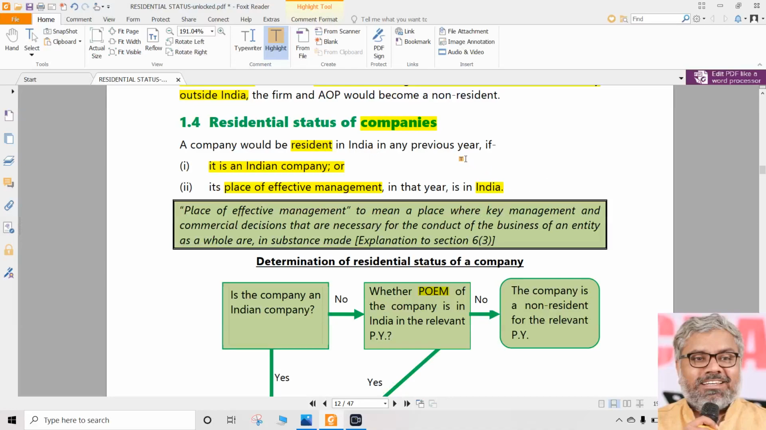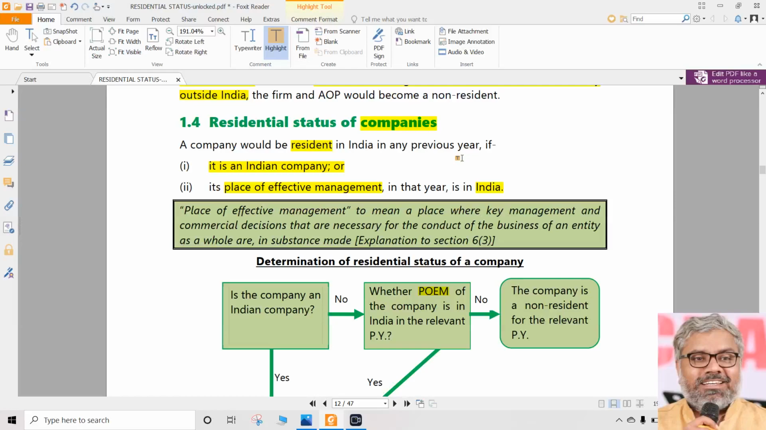If that place of effective management is in India, then such a company will be called a resident in India. Now the question comes, once again, a theory question. Residential status of a company depends upon its place of effective management, true or false? The answer is false. Residential status of any company will not depend directly upon place of effective management.